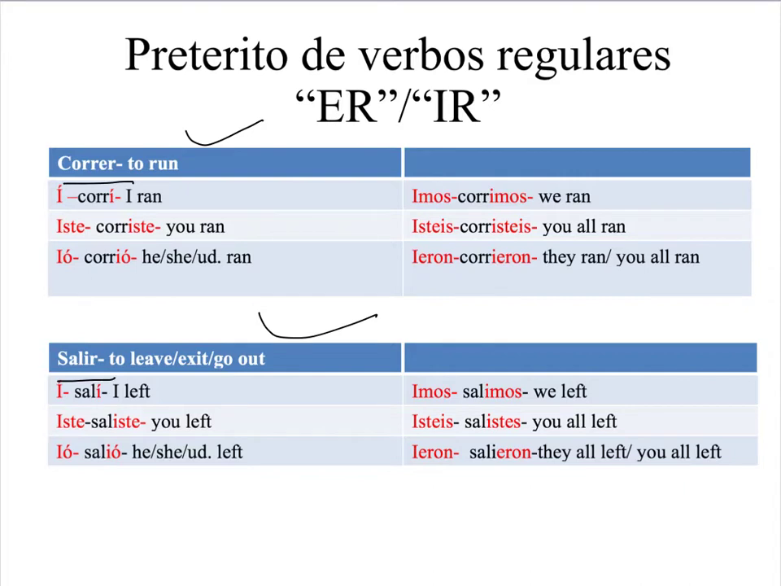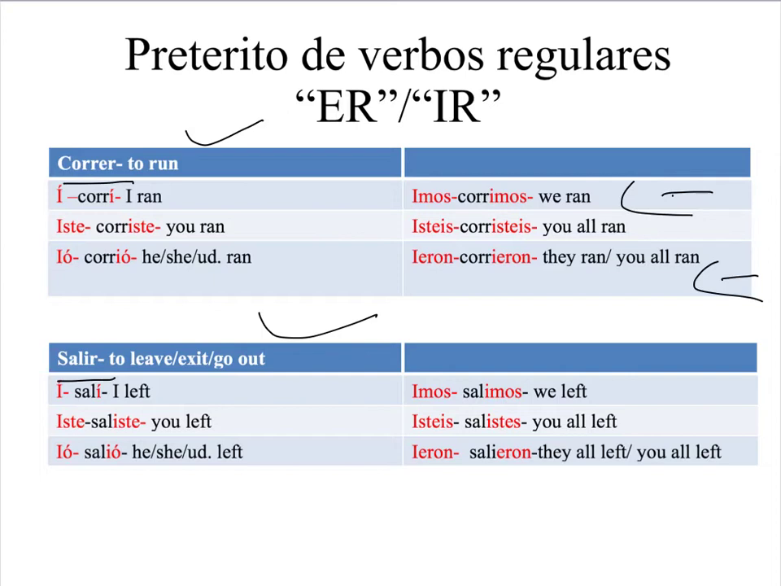So, corrí will translate to I ran. Corriste will translate to you ran. Corrió, he, she, or usted ran, either one. In the plural, we're going to have corrimos, we ran. Corristeis, you all ran. And corrieron, which translates to they ran or also to you all ran.